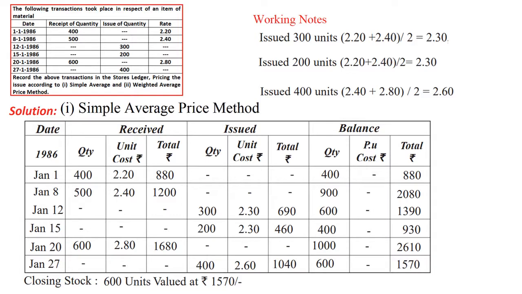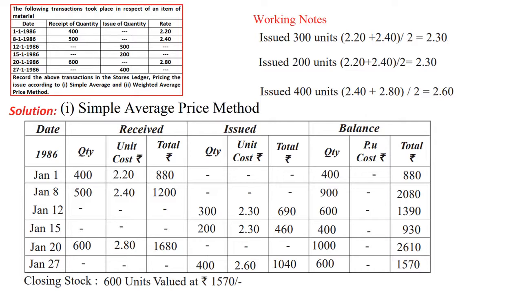So that's the reason why what we have to do while calculating the issue price of the 400 units that now we are doing, that 2.20 price we have not taken. Why? Because the material at 2.20, that is 400 units which we have purchased at 2.20, the first material is already issued in the form of 300 units and 200 units. So leftover quantity of 1000 units consists of 500 units purchased as well as 600 units purchased at a price of 2.40 and 2.80. Therefore we are taking these prices only, right? This is the basic thing you need to bear in mind.